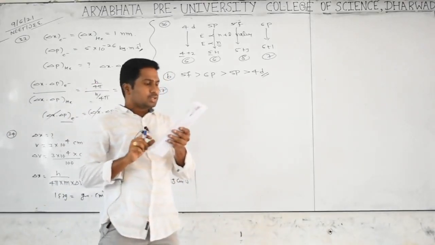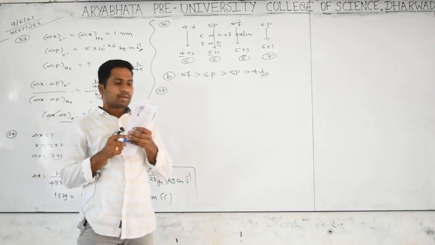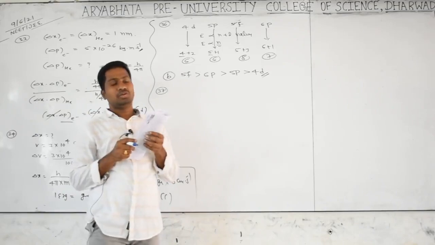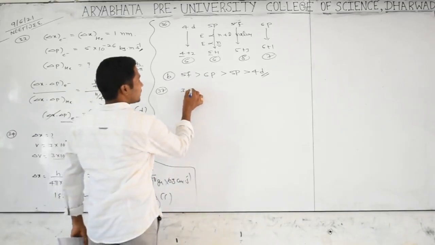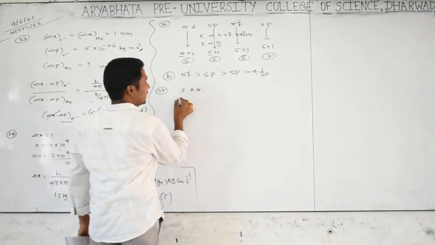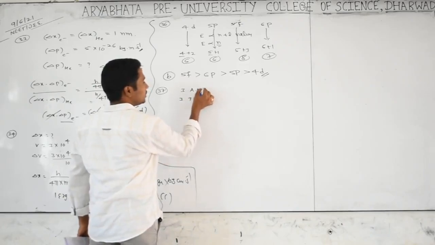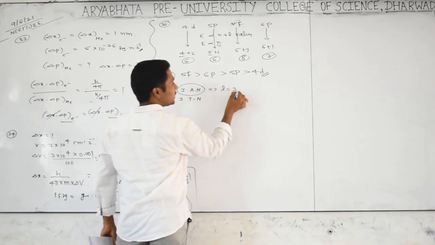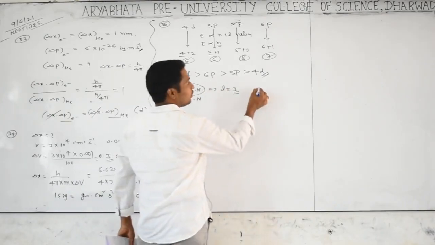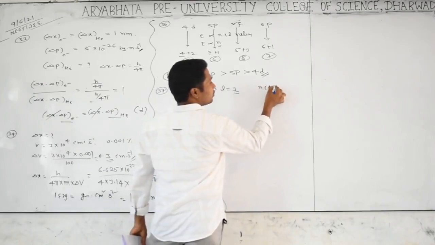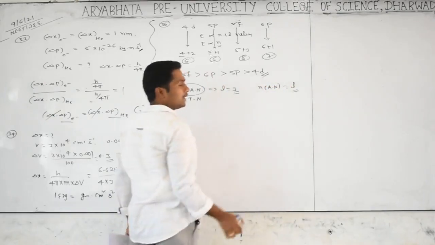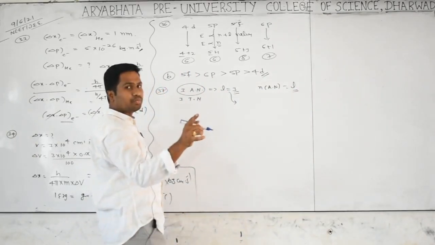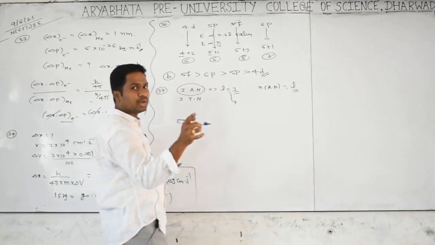Question 37: the orbital having 3 angular nodes and 3 total nodes. 3 angular nodes means l value is equal to 3, because the formula for the number of angular nodes or nodal planes is equal to l. l value 3 means which orbital? s is 0, p is 1, d is 2, f is 3.